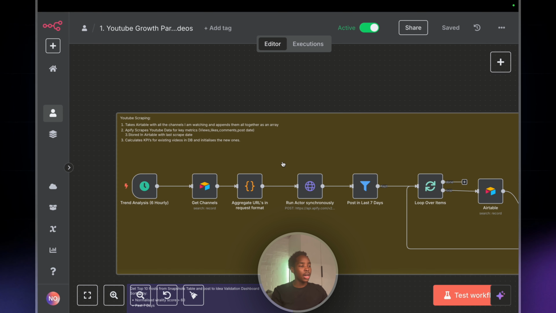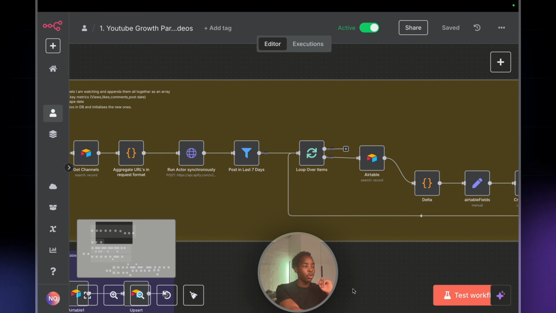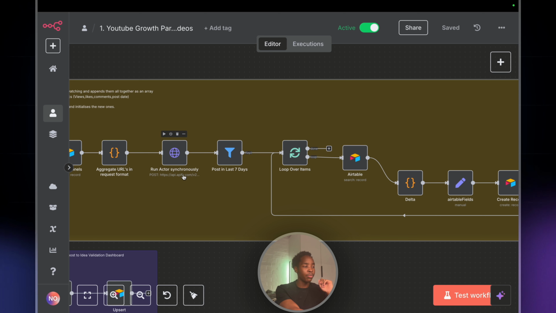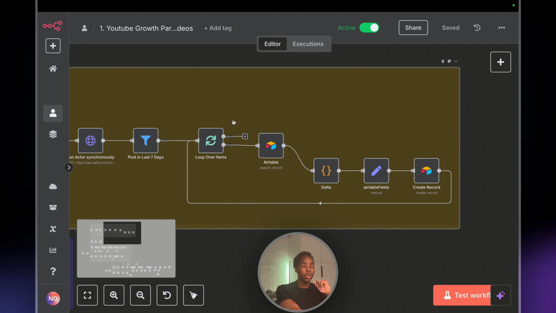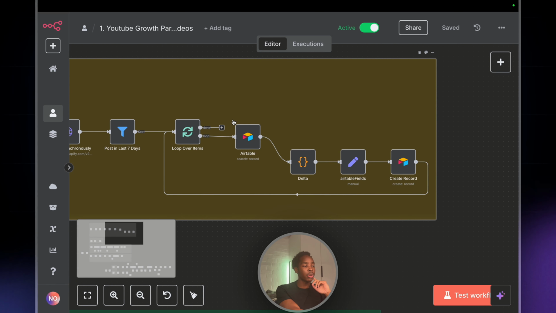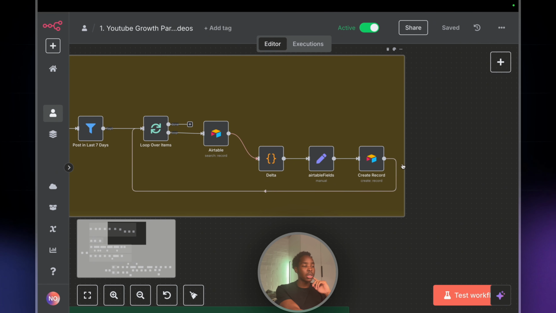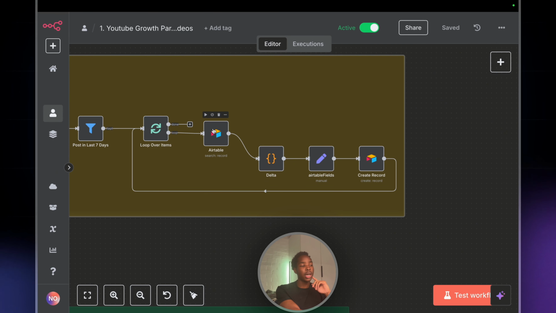So we just get the channel IDs, we aggregate the URLs in a request format, and we run the Apify scraper to get all of the data from those YouTube channels. We just check if it's posted in the last 7 days. If not, we can just let go of it. It's not really relevant to us. And we loop through all of those items one by one, working out the deltas in change in views, comments per hour, and likes per hour, and we make a virality score. I'll show you this Airtable once we're finished with the n8n scenario.